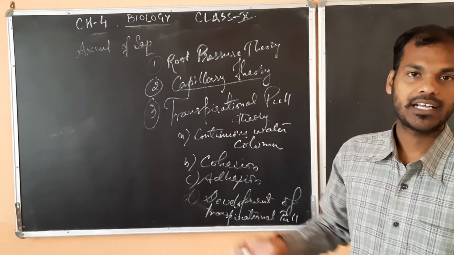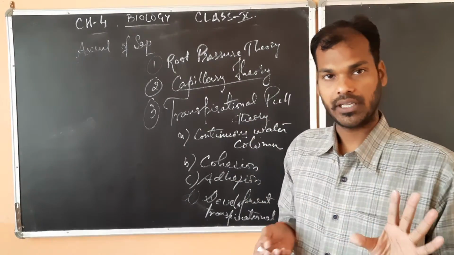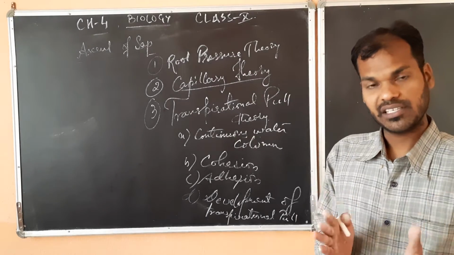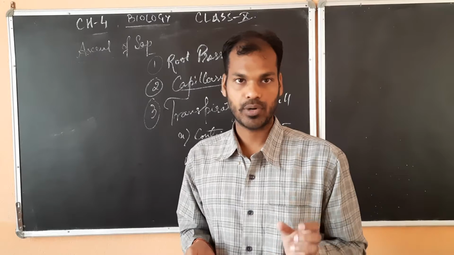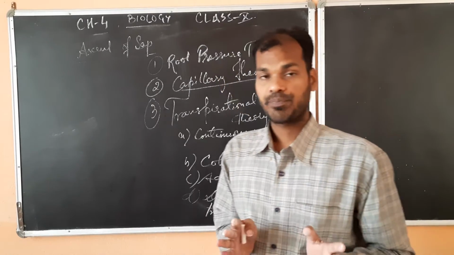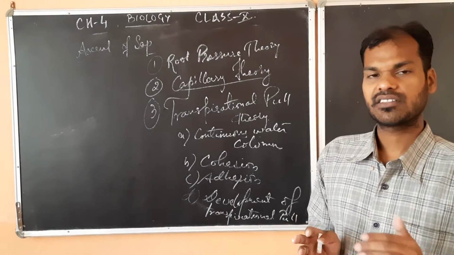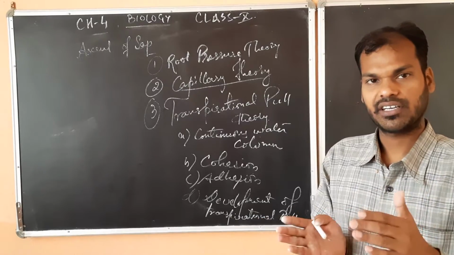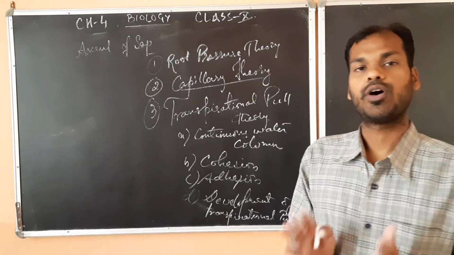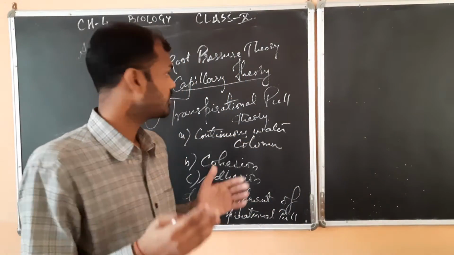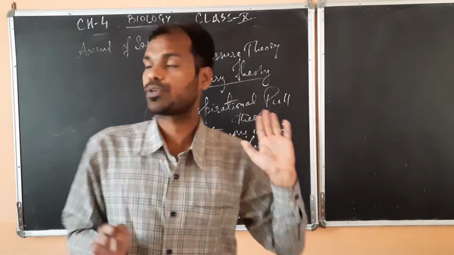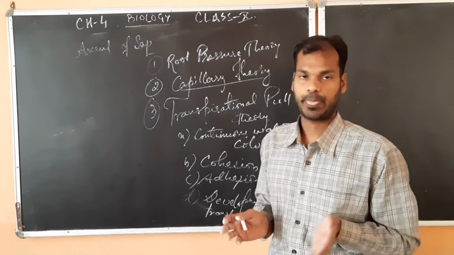It is also known as the cohesion tension theory. Cohesion means the attraction between the same type of molecules, and tension means the action reaction which is responsible for the transportation of sap.